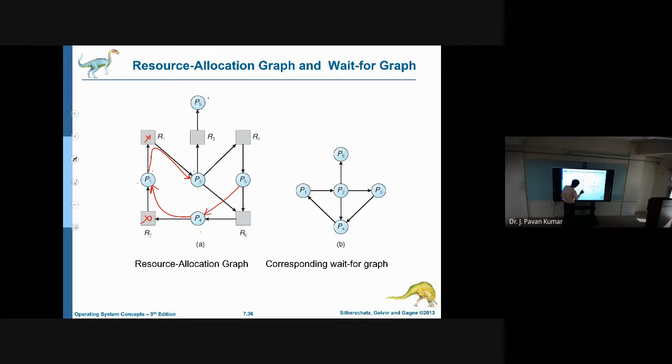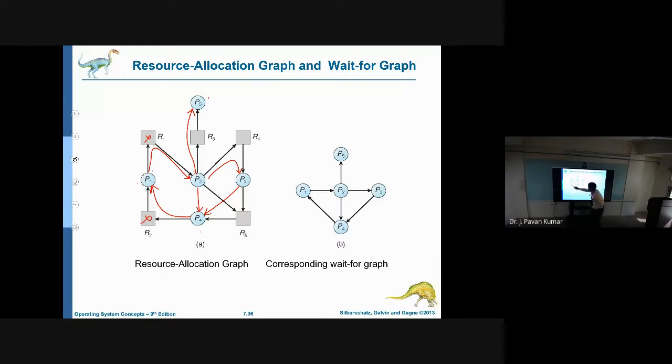Next, P2 is requesting R5 and R5 is held by P4, so P2 can be connected directly. Next, R3 is held by P5 and P2 is requesting R3, so directly we can connect P2 to P5. Similarly, P2 to P3 as well.